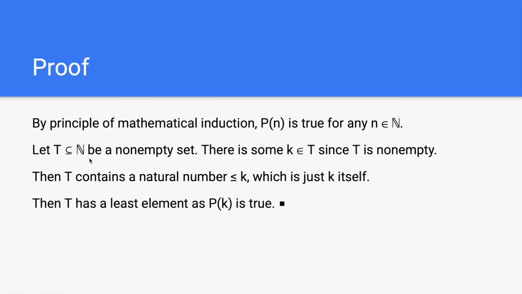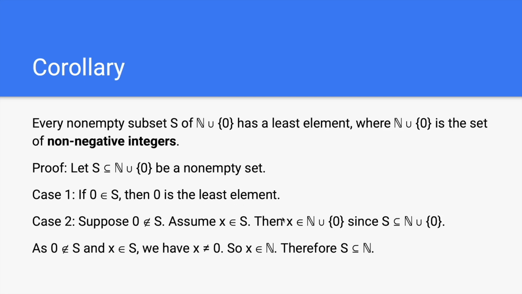Let T be a subset of N which is non-empty. There is some k in T since T is non-empty. Then T contains a natural number smaller than or equal to k, which is just k itself. Then T has a least element, as P(k) is true.